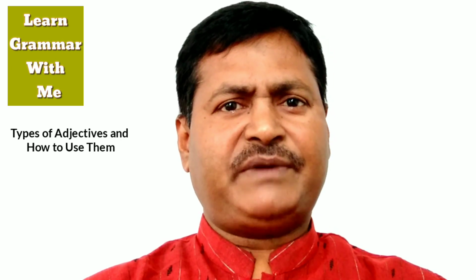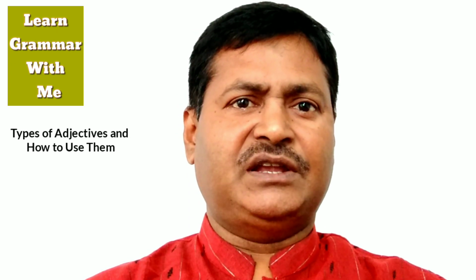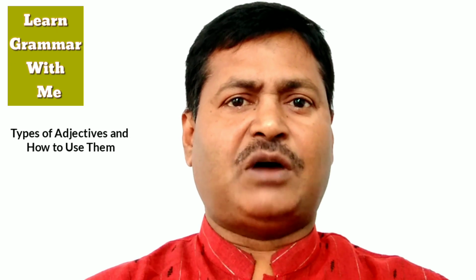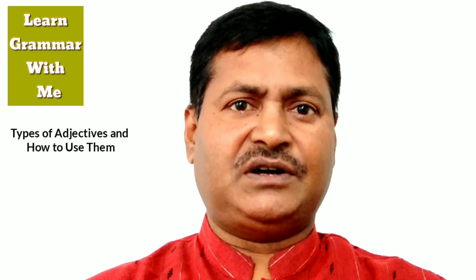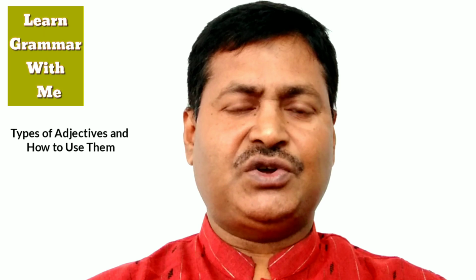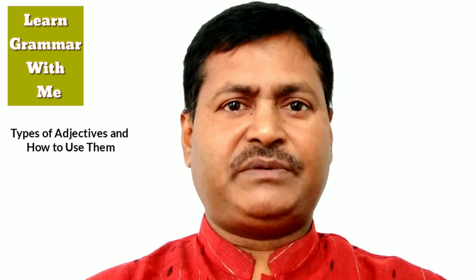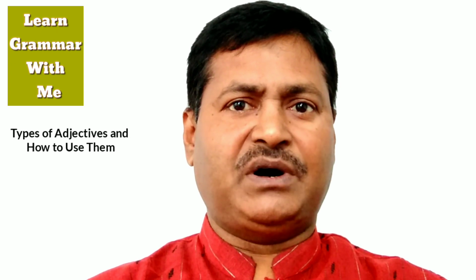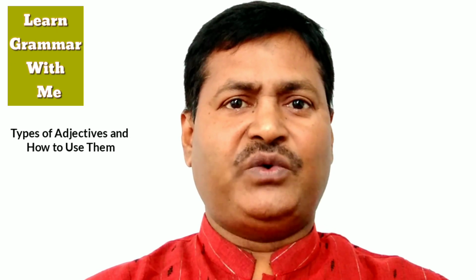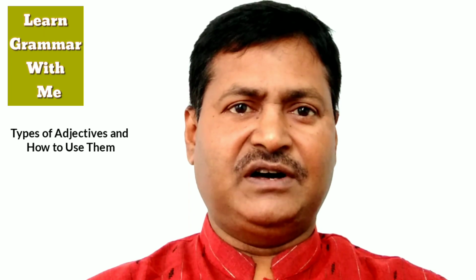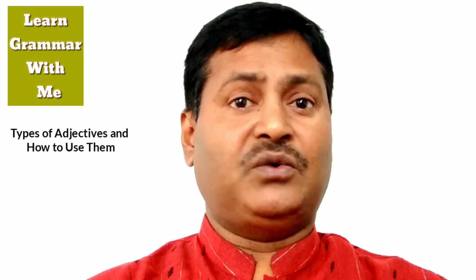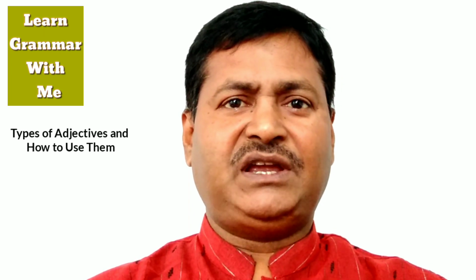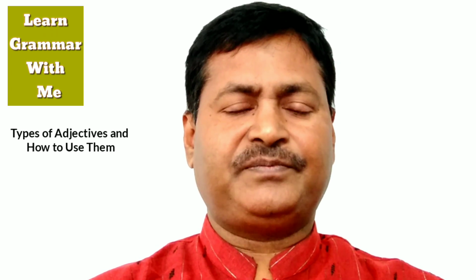Number 6, demonstrative adjectives. Demonstrative adjectives are used to express relative position in space and time. The most commonly used demonstrative adjectives are this, that, these, those. Demonstrative adjectives examples: This watch is cheaper than that one. This weekend is going to be really fun. Watch out for those prickly rose bushes next to you.